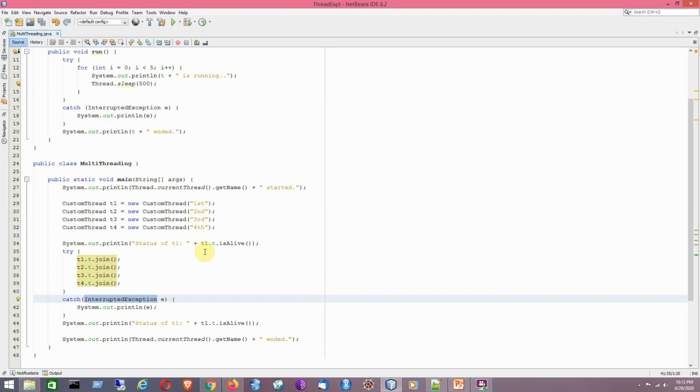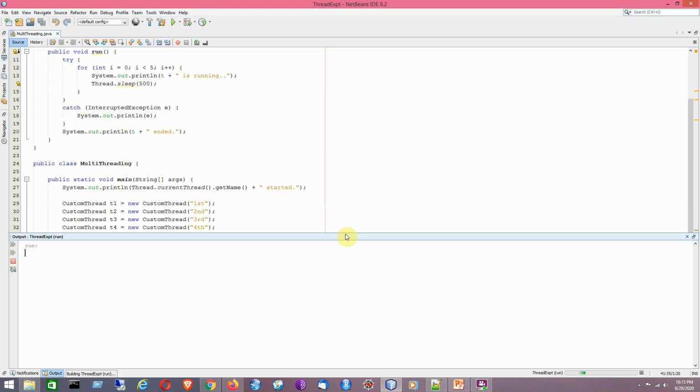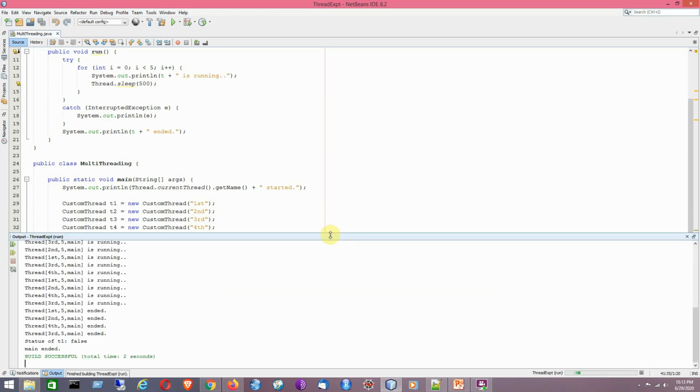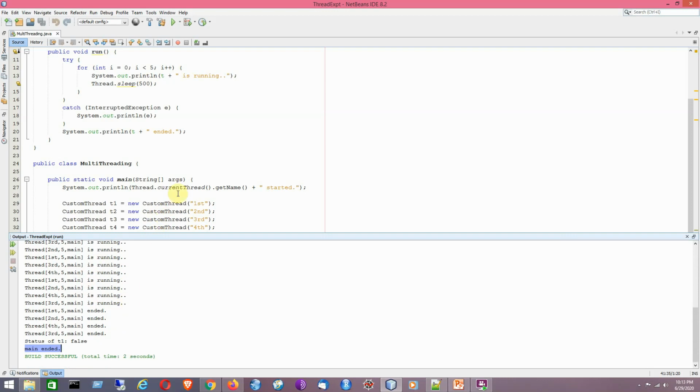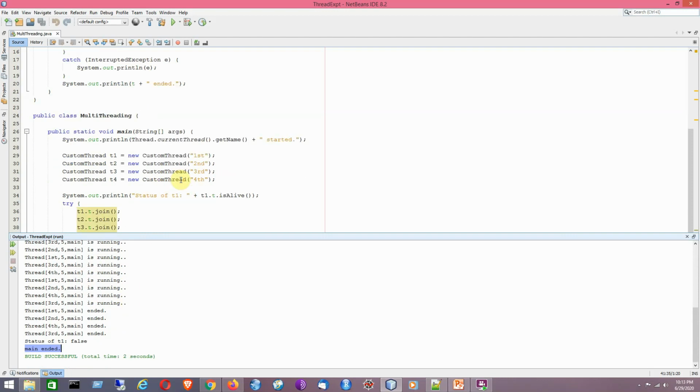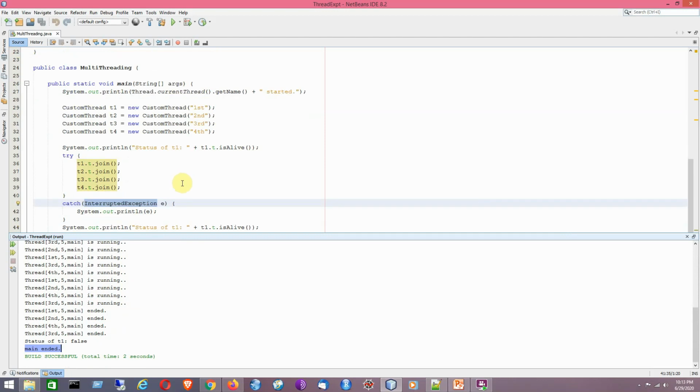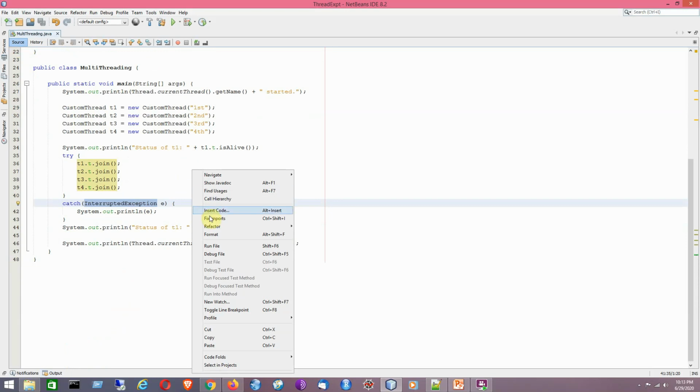Now if I try to run this program, you will see main will be the last thread to end. There may be a different output sequence in terms of the other threads' execution. That means you can't predict which of the guest threads will finish first. But here you are making this main thread wait for the other threads to finish, and that is true for every run of the program.